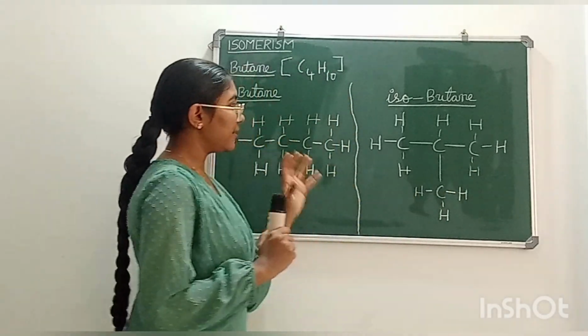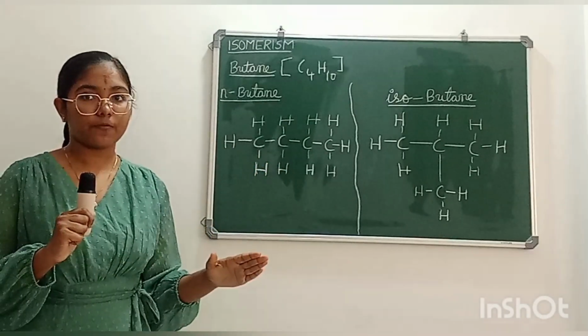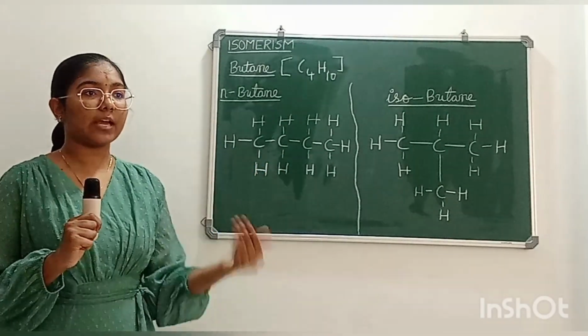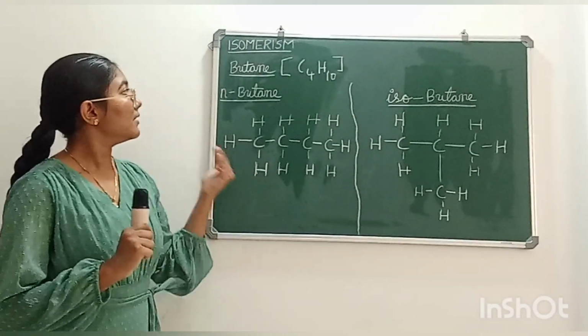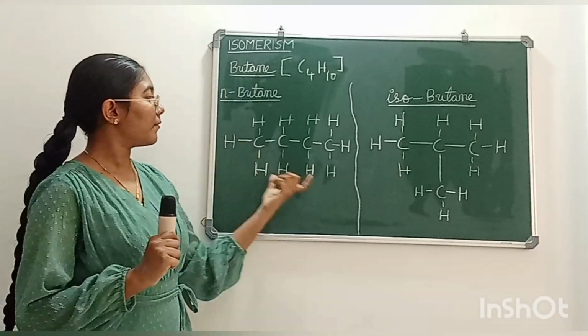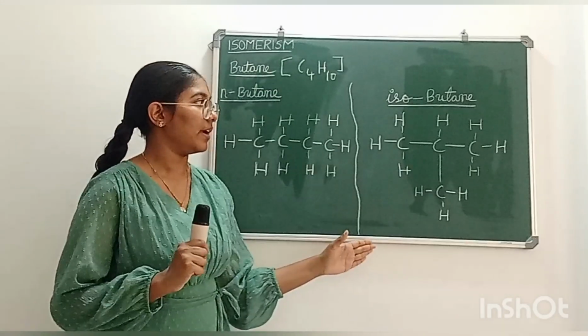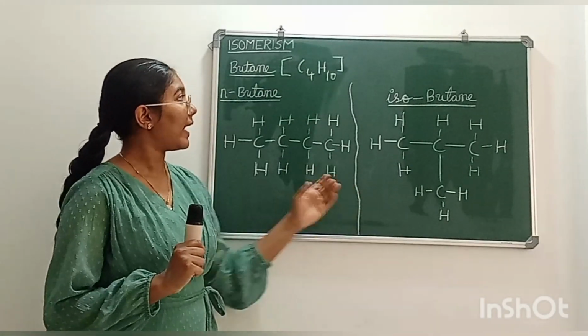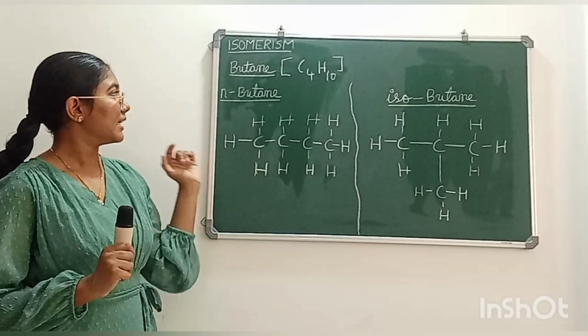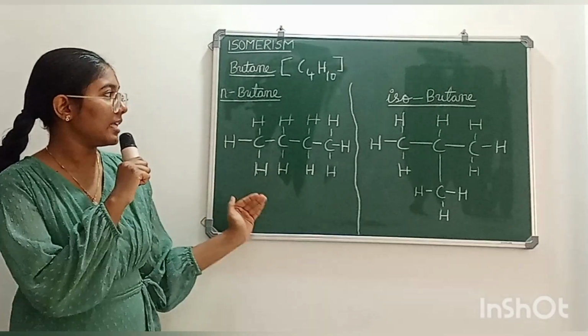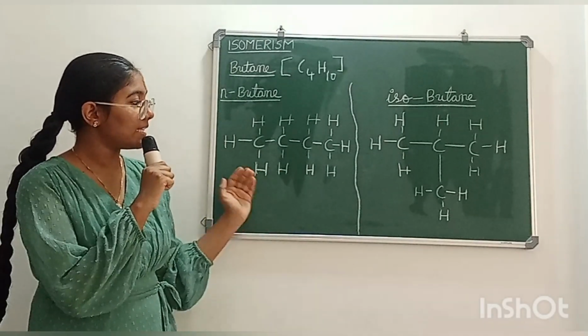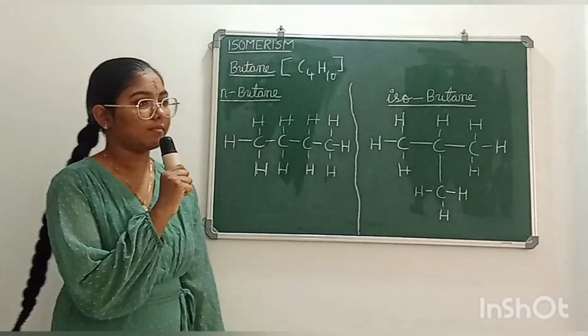So, even though they have the same molecular formula, they have the same chemical properties, but the arrangement of carbon atoms is different. So, these are the two isomers of butane, which are n-butane and isobutane. This is what isomers are called.